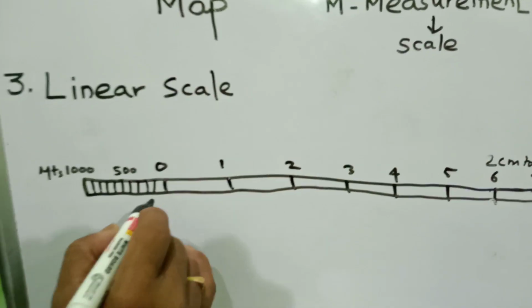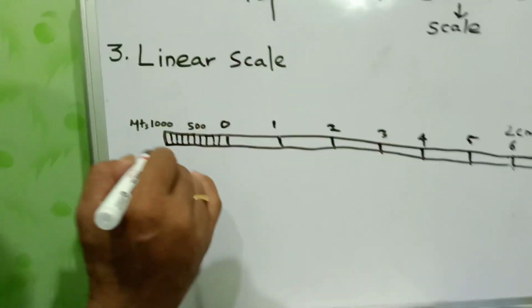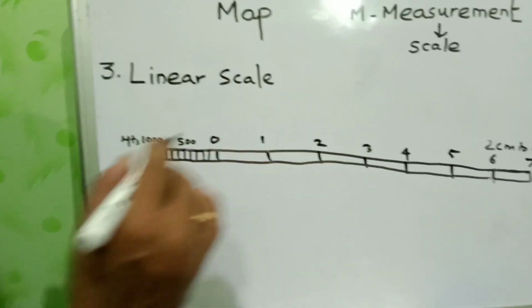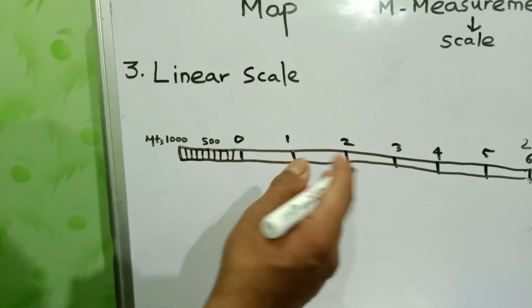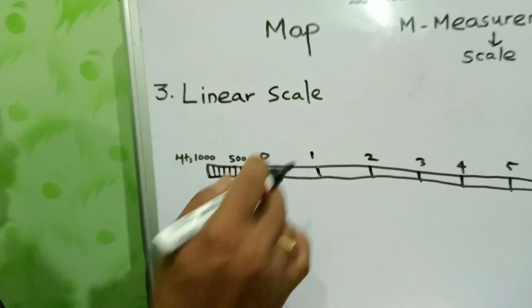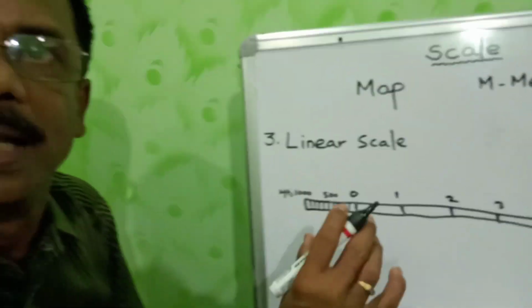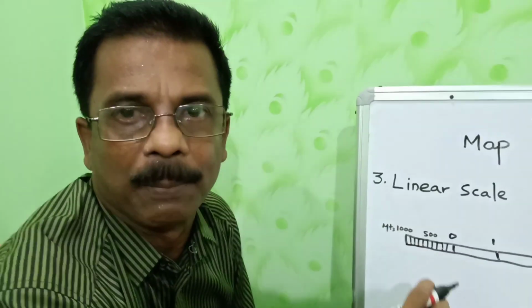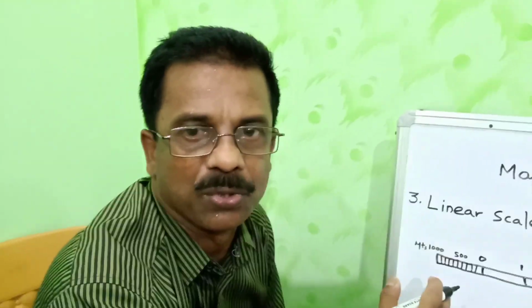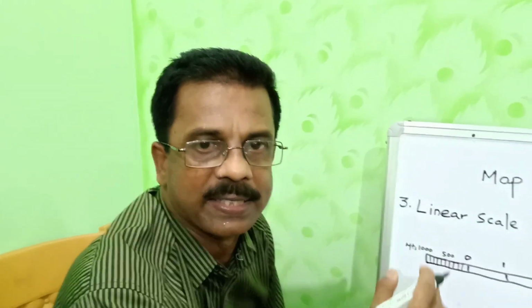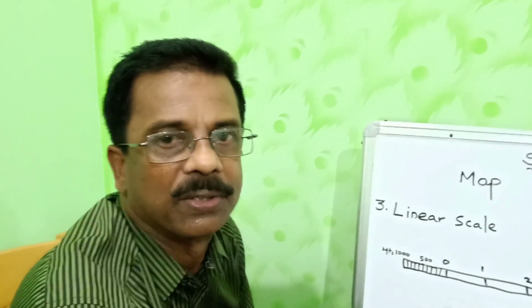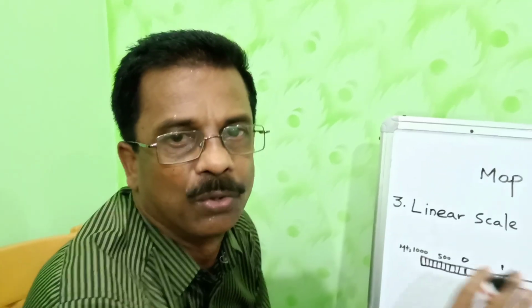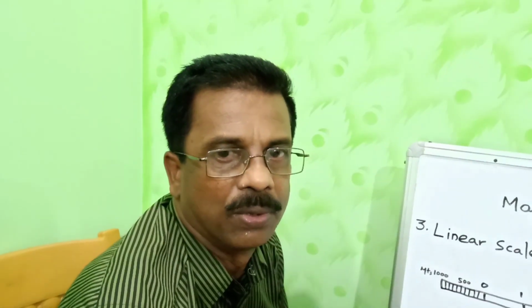Clear? And with the help of this linear scale, we can measure the distance between two places and two objects. Clear? And the very purpose of scale, the first purpose, with the help of scale we can enlarge or reduce the size of the map, and second, with the help of scale we can measure the distance between the two objects or two places.